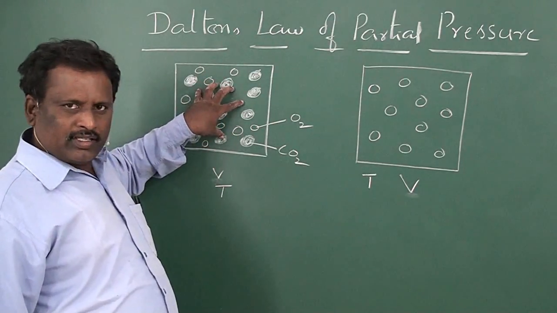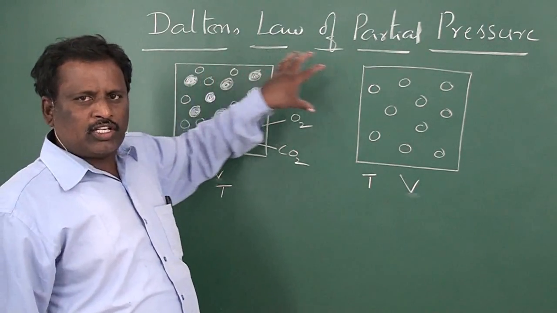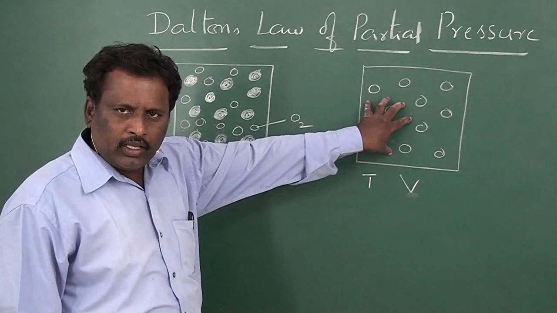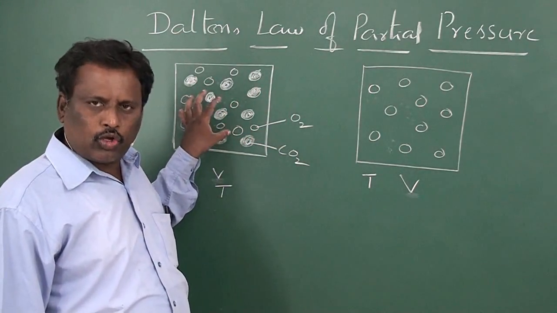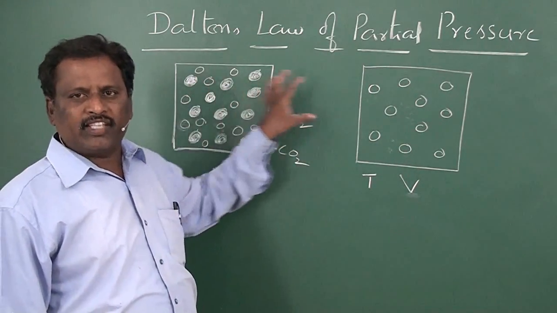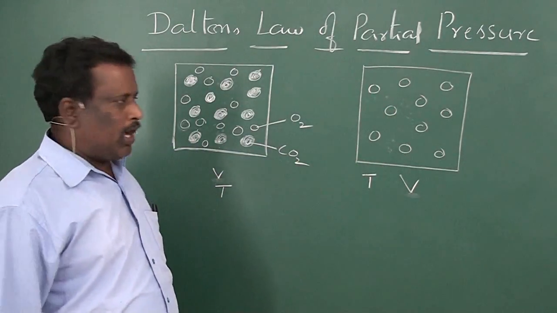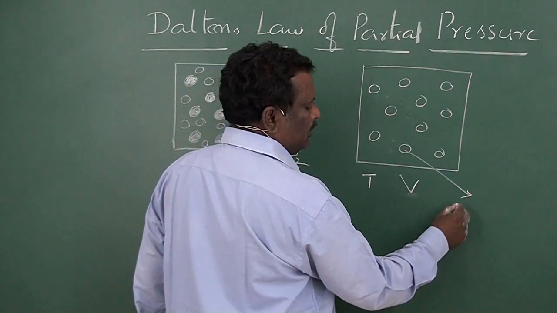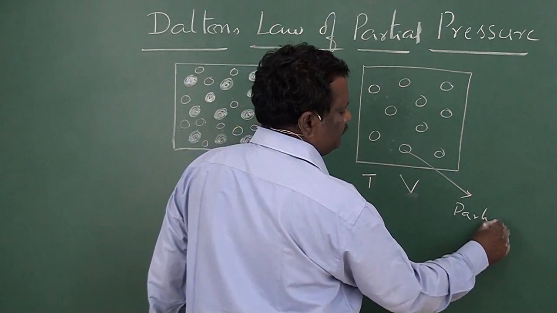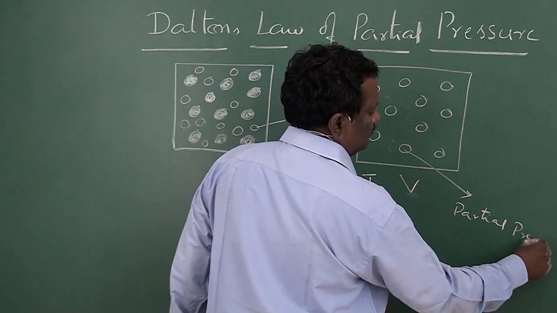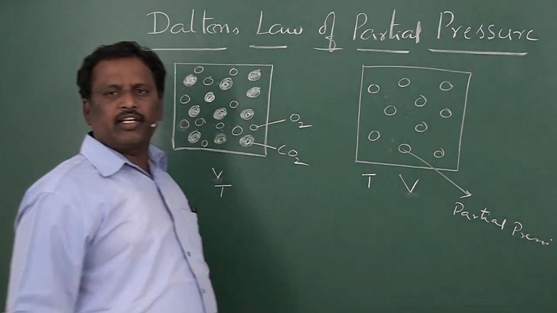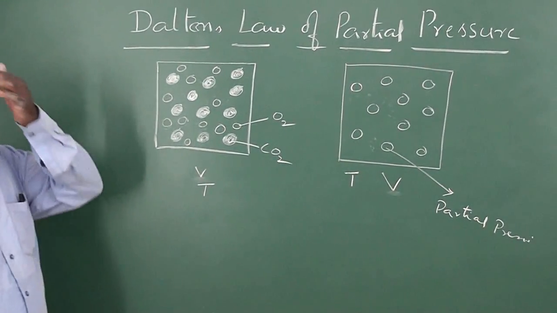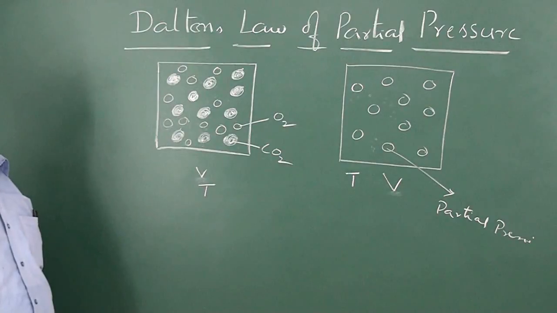One component gas was completely transferred into a new container of the same volume as the mixture occupies, at the same temperature T. Now the pressure exerted by these gas molecules is said to be the partial pressure of oxygen.